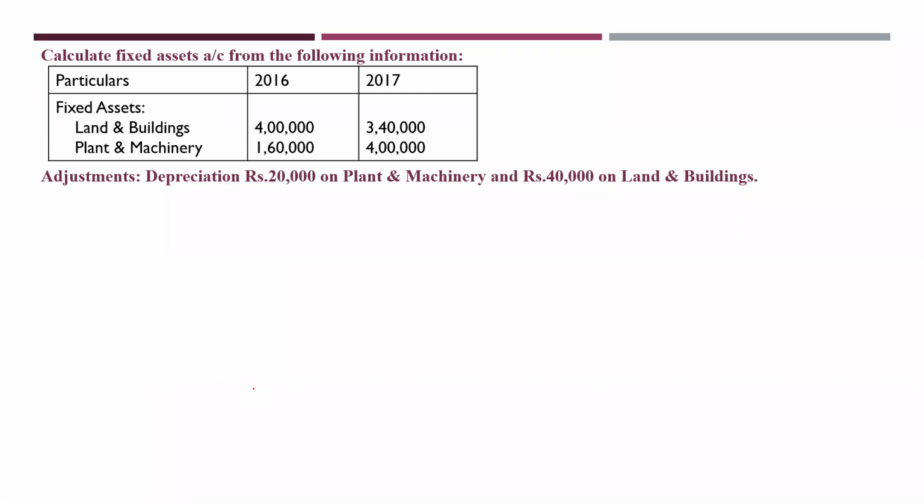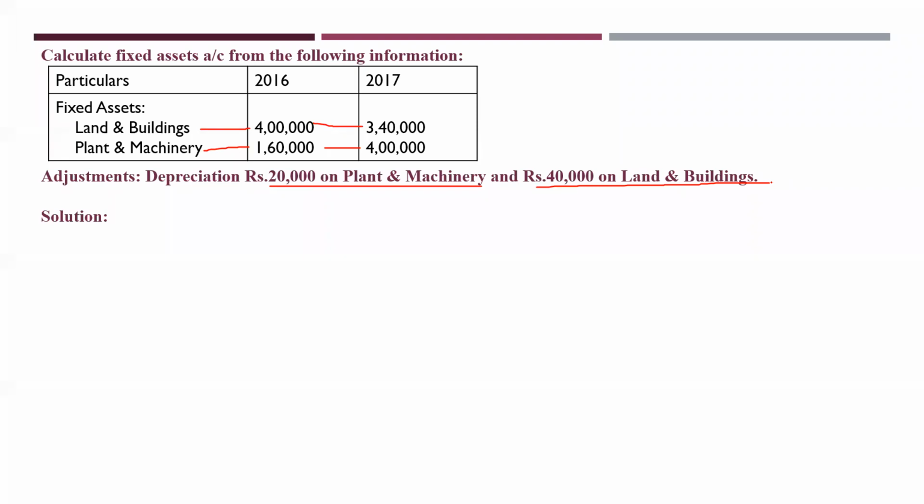Okay, take down this. Calculate fixed assets account from the following information. Make 3 columns, particulars 2016 and 2017. Fixed assets, you have land and building, plant and machinery. Land and buildings, 4 lakhs, 3,40,000. Plant and machinery, 1,60,000 and 4 lakhs. Okay. Now, adjustments. Always adjustments will be given to you. Depreciation, rupees 20,000 on plant and machinery and 40,000 on land and buildings. Okay. Take it down fast.